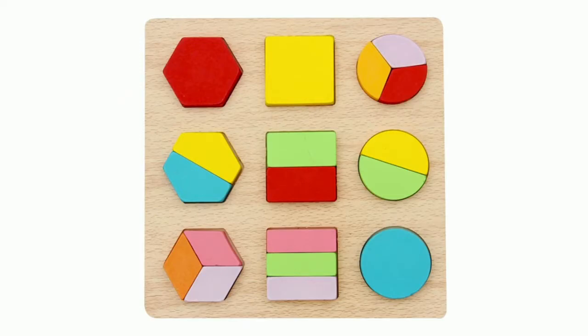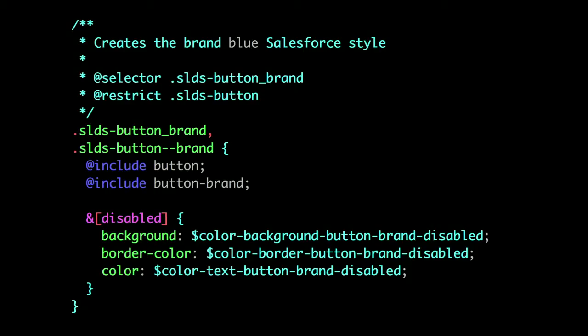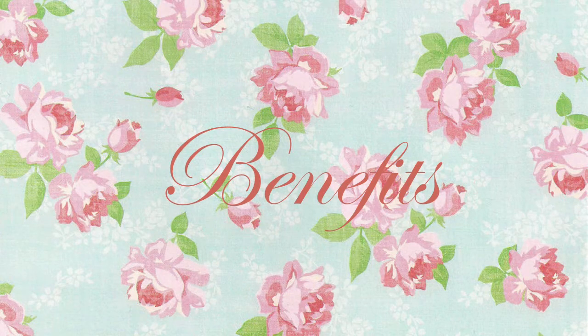And that's the system we've kind of come up with that we want to share with you. And the way we accomplish this is by putting some comments in our SASS files. So if you want to contribute to the design system, you should learn we have selectors, and we just use this restrict annotation to come up with this system. But you can implement it in any way you'd like. So let's talk about the benefits of what these do for you.